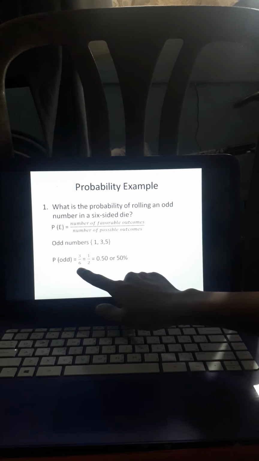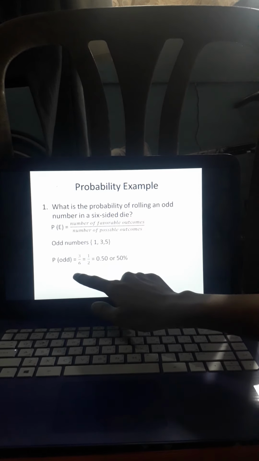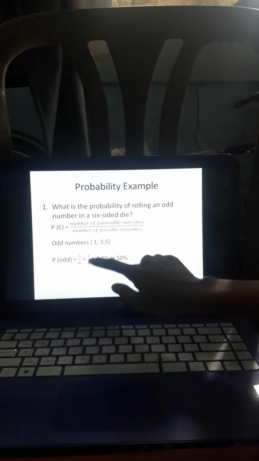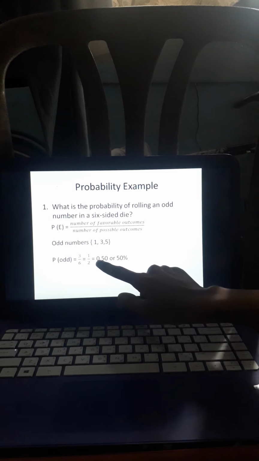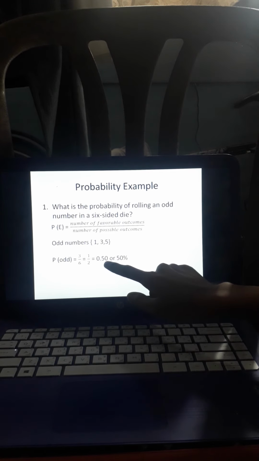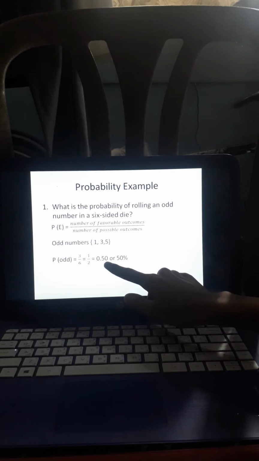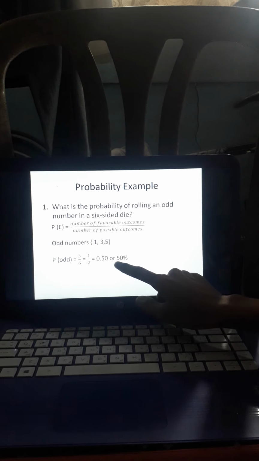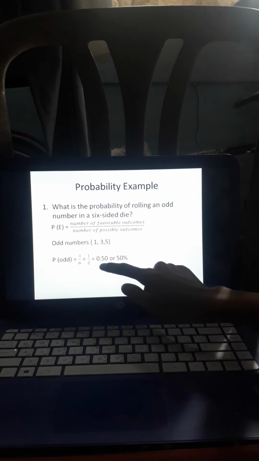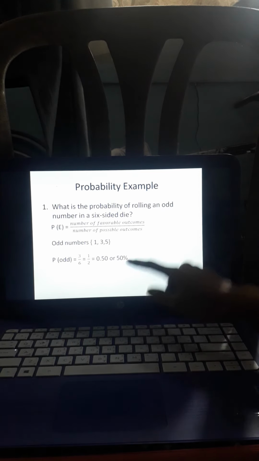Equals, 3 over 6 is also equivalent to 1/2. And 1/2, kapag ka po ginawa po nating decimal, it is 0.50. Kapag ka naman ginawa po nating percentage, we have to move this decimal 2 places to the right. So, 1, 2, kaya naging 50%.